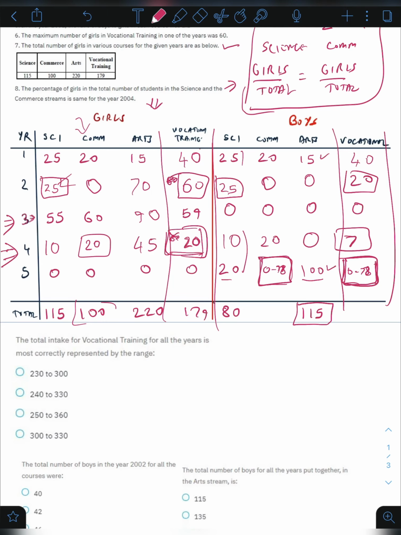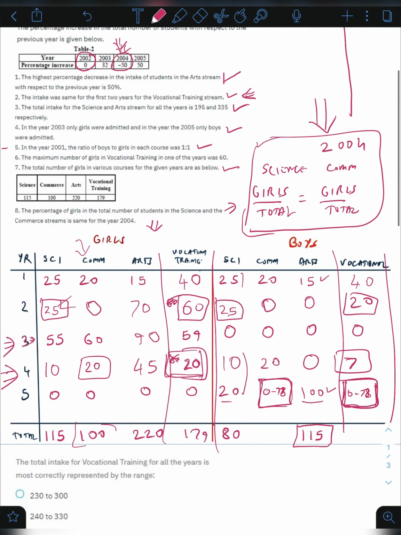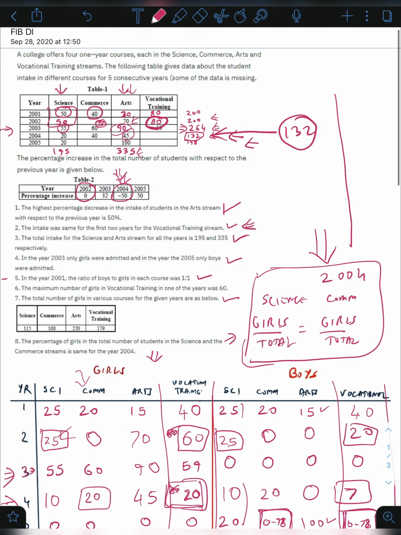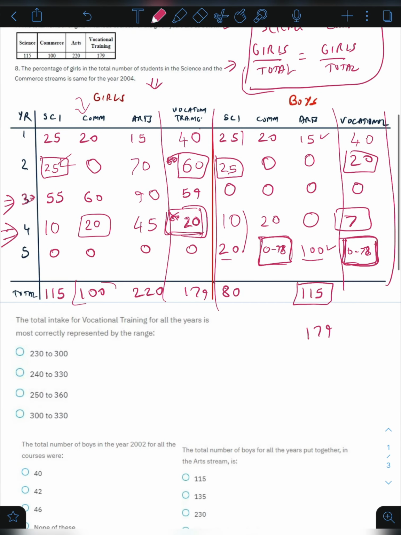So it will be 179 plus 67, that gives us 246. 246 plus 78, which is 324. So the value will be between 246 to 324, which gives us option number 2 as the right answer.